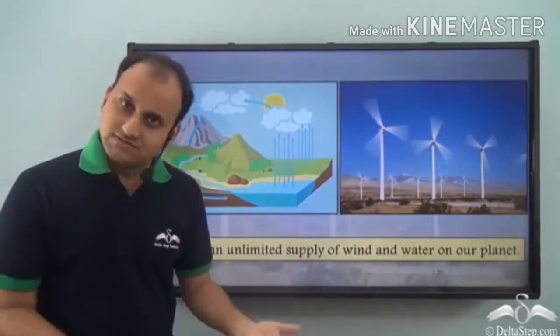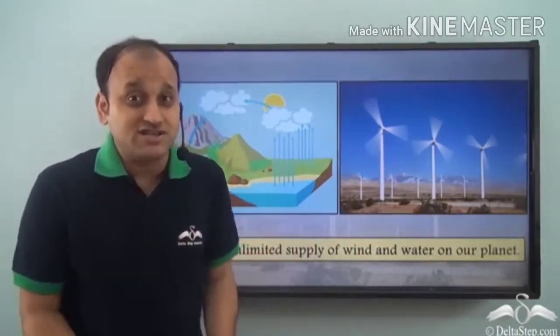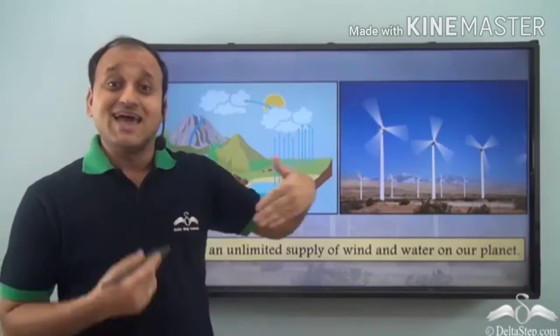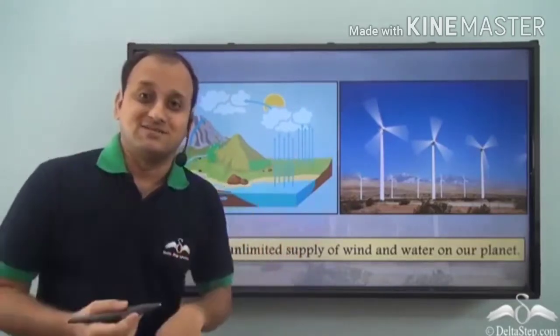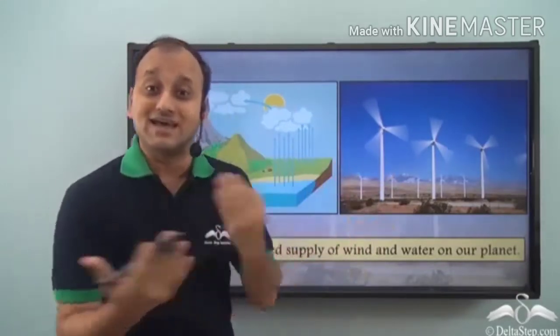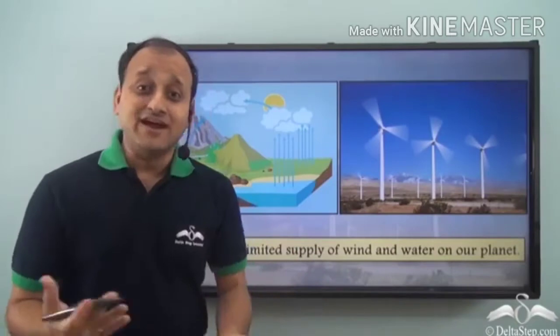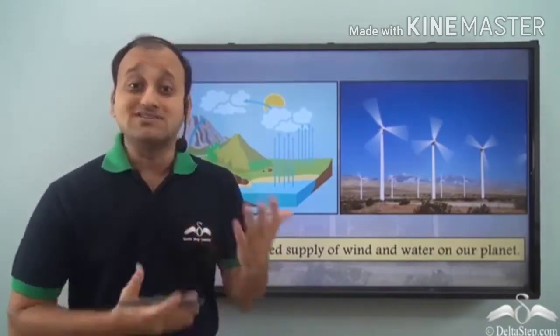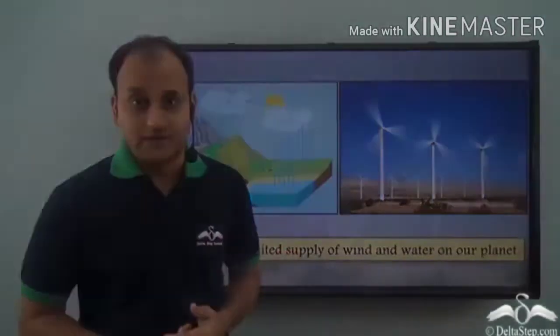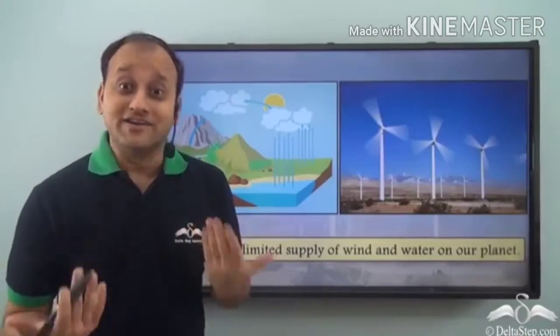Similarly, in the case of wind, the air blows, it stops, it blows again. We are not exactly exhausting the air. Sometimes it doesn't blow, but air is always there. Again, air is inexhaustible. So both wind and water can never get over. We cannot exhaust them completely, that is, we cannot finish them up by using them continuously. That is, they are inexhaustible. That is, they are renewable.